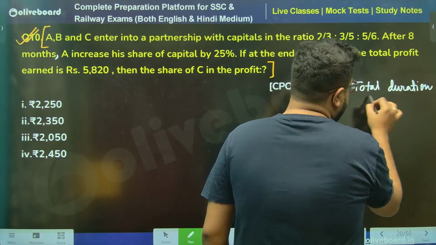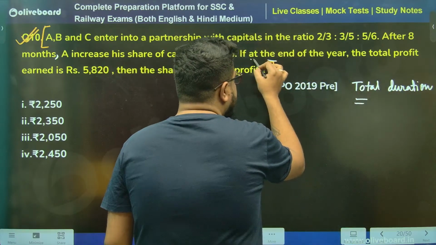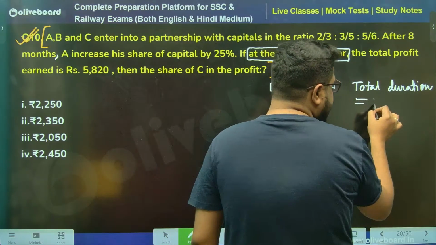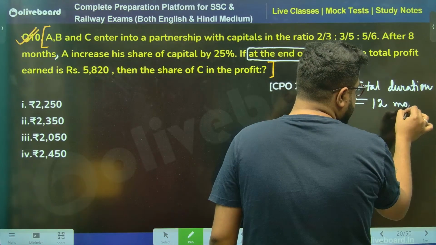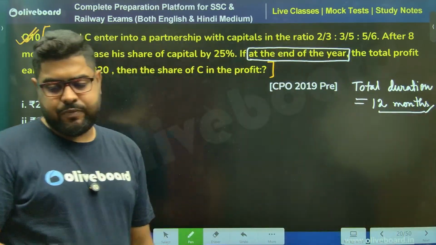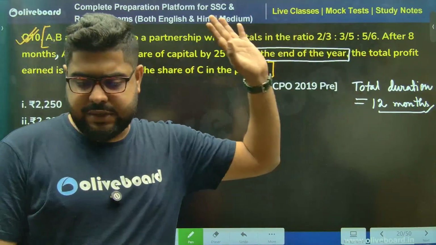I can figure out the total duration from the line at the end of the year, meaning total duration is 12 months. Done and dusted. First things first. Always find this first.